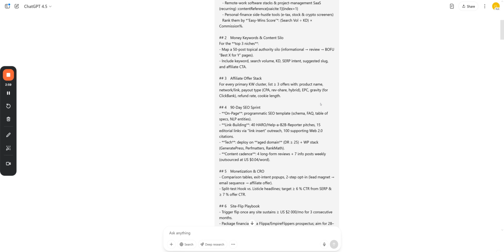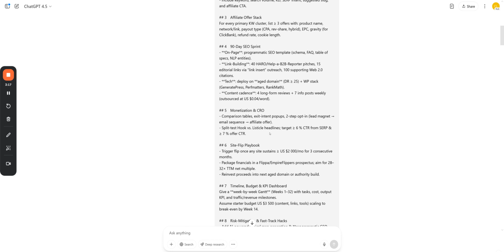And then it's got a 90-day SEO sprint that will cover on-page SEO, link building, and even age domains and the WP stack, WordPress stack, the plugins that you can use and so on to make it easier. Again, you can expand on that.